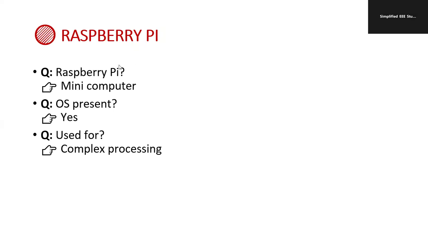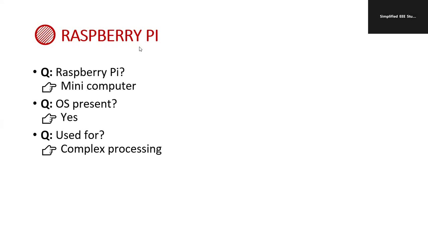Here I am going to discuss the significance of Raspberry Pi in IoT. Let's understand the fundamentals of Raspberry Pi which is used in IoT. So what is Raspberry Pi? It's basically a mini computer. Is an operating system present in Raspberry Pi? Of course, yes, an operating system is present. But in the case of Arduino, they don't have any operating system. So what kind of operating system is present in Raspberry Pi? It's actually the Linux operating system.